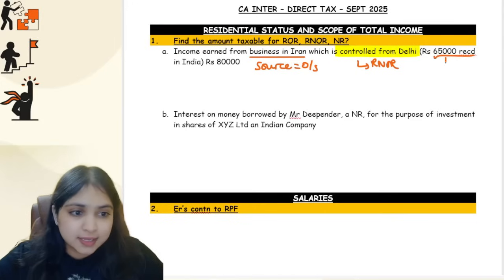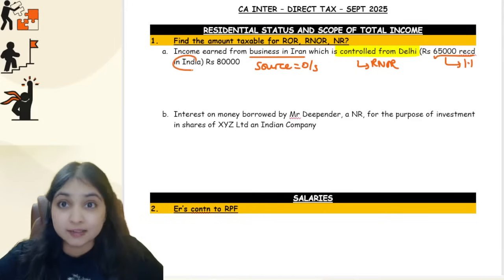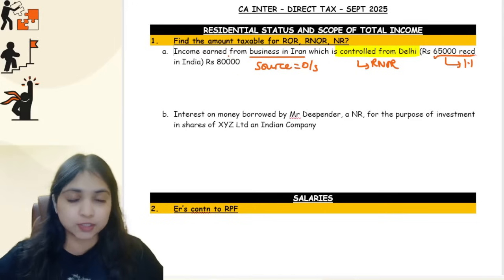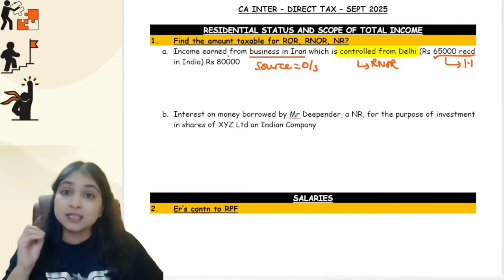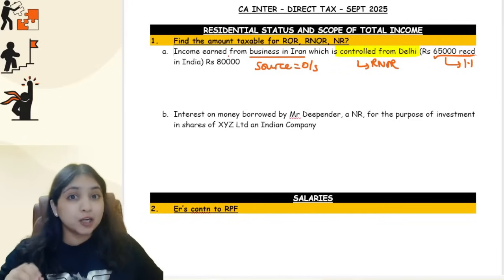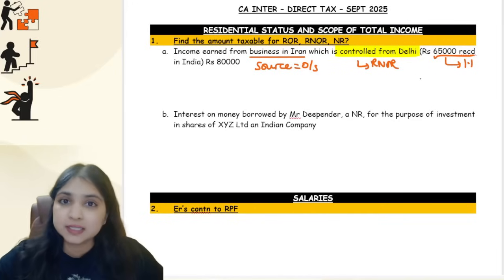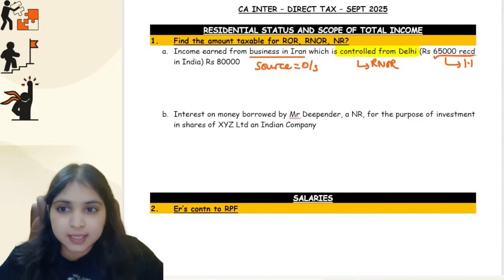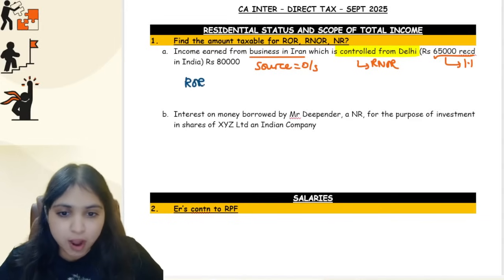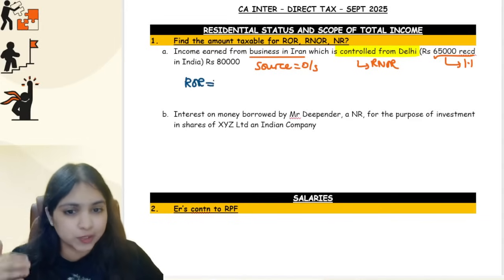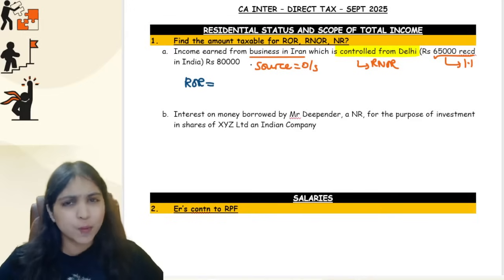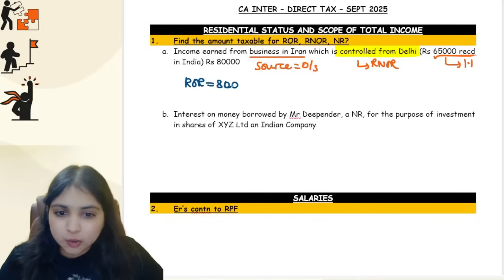So to this extent, it becomes an Indian income because it is received in India and the total amount is 80,000. So the total income is 80,000. It is fully earned outside India. A part of it is received in India and the business is controlled from Delhi. Now tell me, if the assessee happens to be an ROR, what will you say? How much will you tax? You won't even bother, guys. ROR, global income, is taxable. Full 80,000 you will tax.